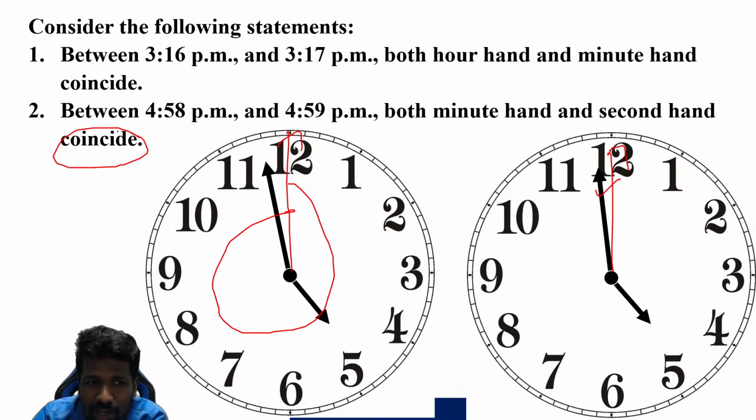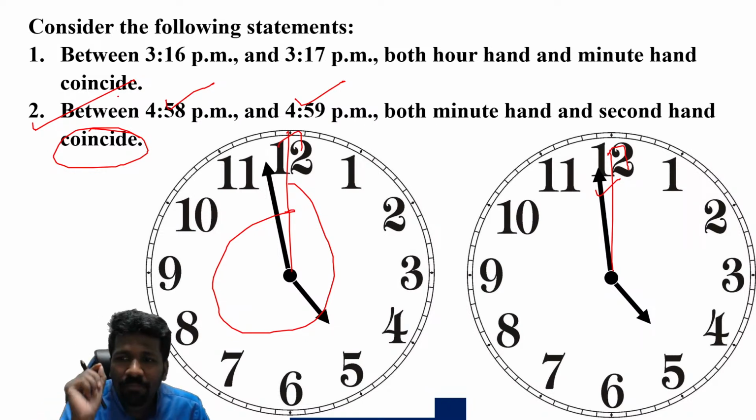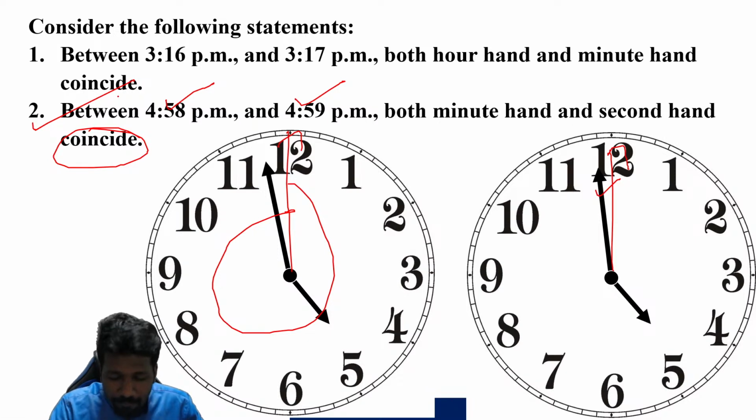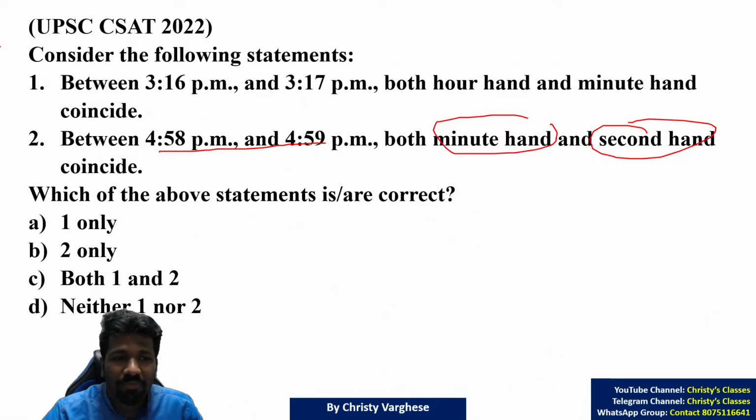Will meet means they will coincide. That will be between 4:58 and 4:59. We don't need to know what the time is. Will it coincide? Yes. Or in general, I can teach you as a theory: in every minute, the minute hand and second hand coincide. So the second statement is correct.